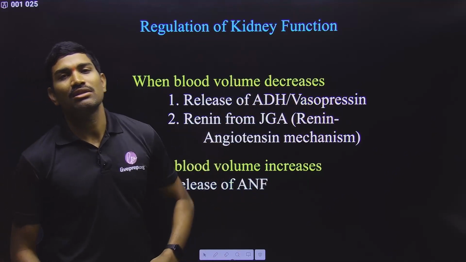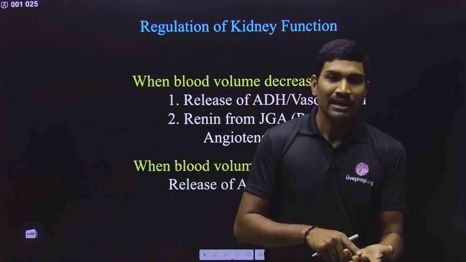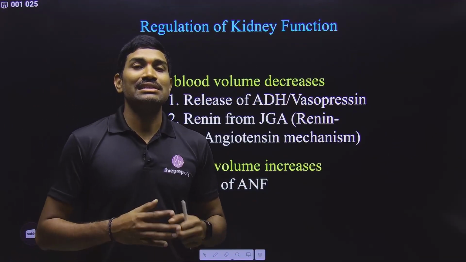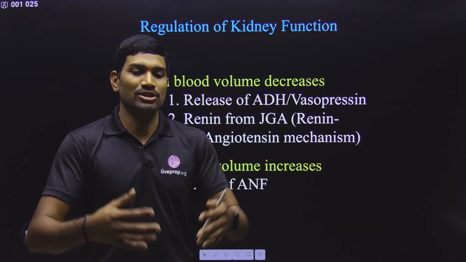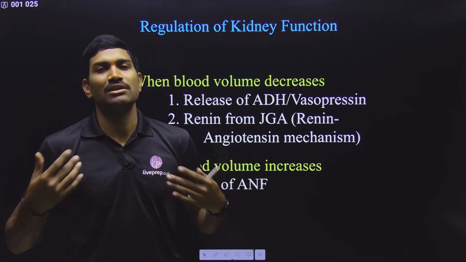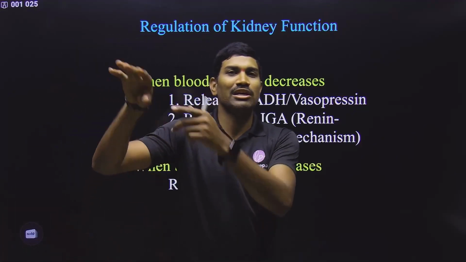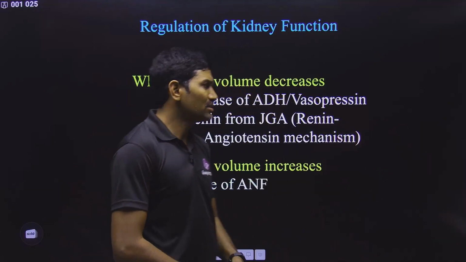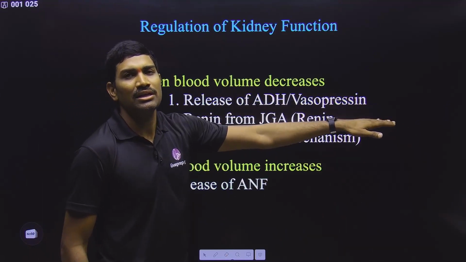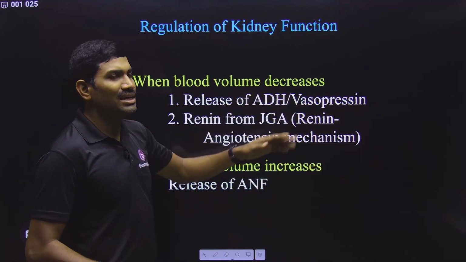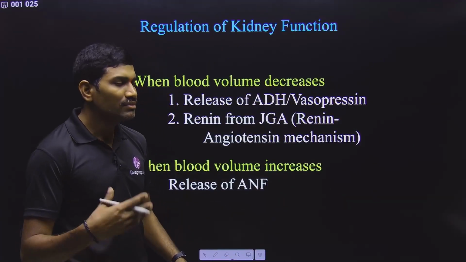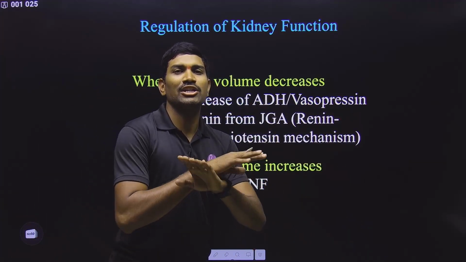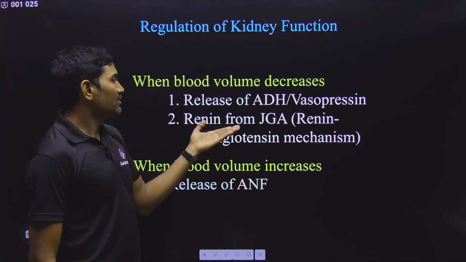So now it is acting on the distal parts of the tubule, meaning the distal convoluted tubule and collecting duct, there it is acting. And since our body requires more water and Na+, they are involved in absorption of more Na+ and water. Now this absorbed fluid again ultimately goes into the blood vessel only, so that again the blood volume will be maintained. Simple logic, that's it. In this way blood volume will be maintained. When enough blood volume is maintained, this release will be stopped. That's it. In this way it helps in maintenance of blood volume, blood pressure, and glomerular filtration rate.